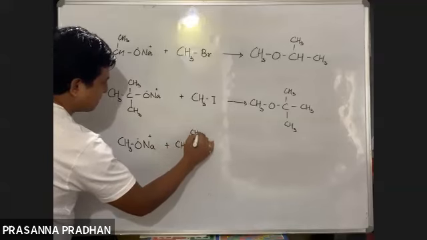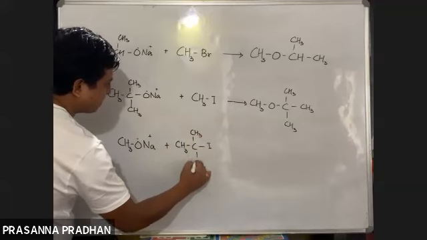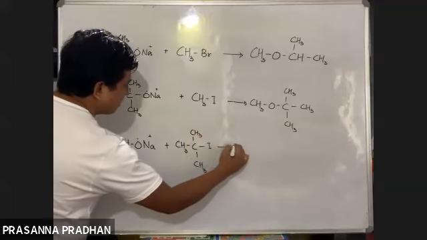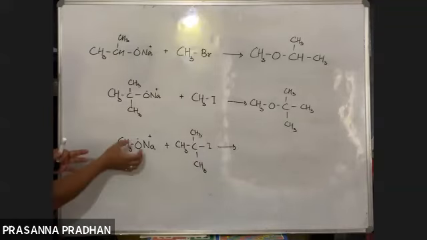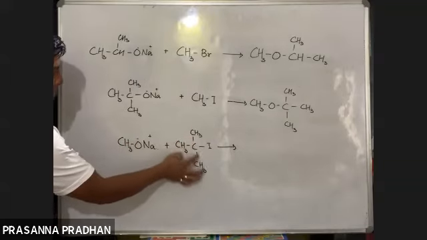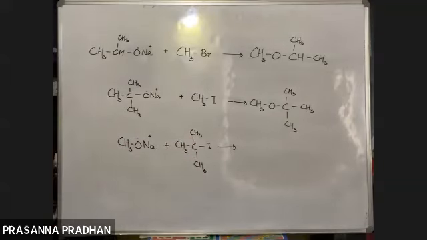Will this ether be formed? Here I have used the smaller alkyl group in the form of alkoxide, and the larger alkyl group in the form of alkyl halide.